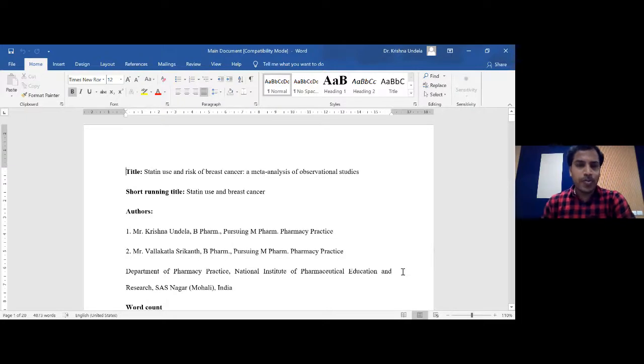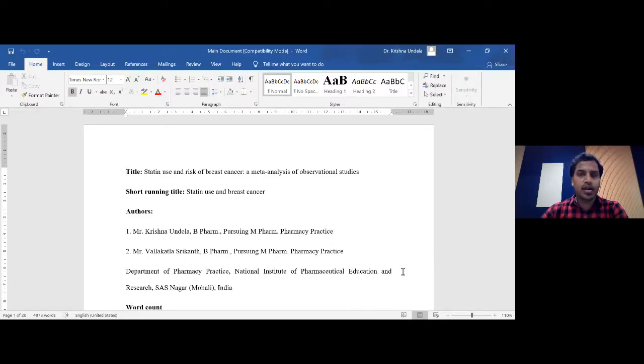So welcome back all of you, and we are going into the last session of this workshop, that is manuscript writing and communication. I'm sure all of you got at least the basic understanding from yesterday about systematic review and meta-analysis. In the afternoon sessions yesterday, we clearly understood the literature search, how to search in various databases, and how to collect the articles we require based on the inclusion and exclusion criteria. And then we have seen, once we have all the articles with us, how to extract the data.